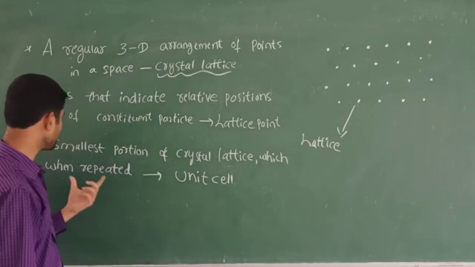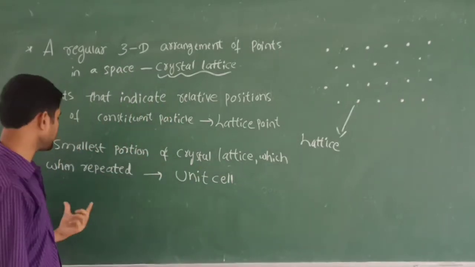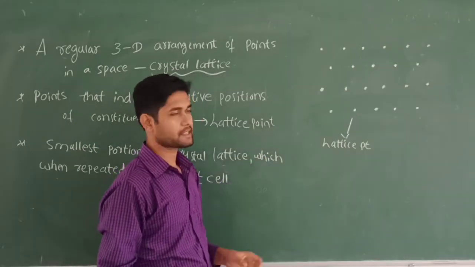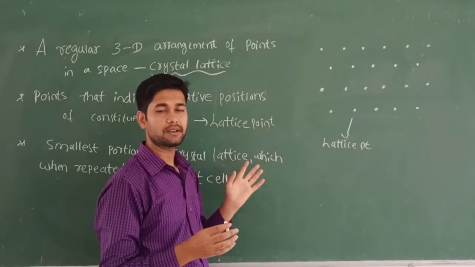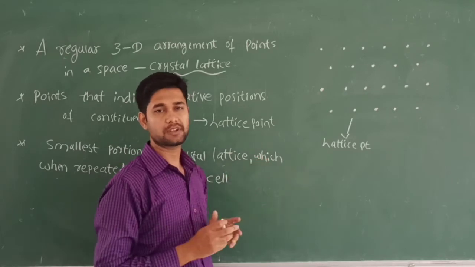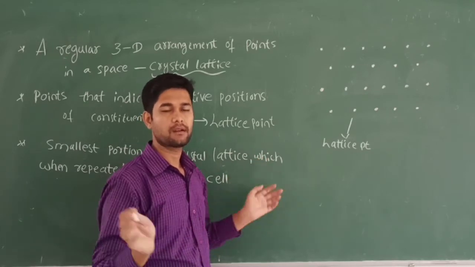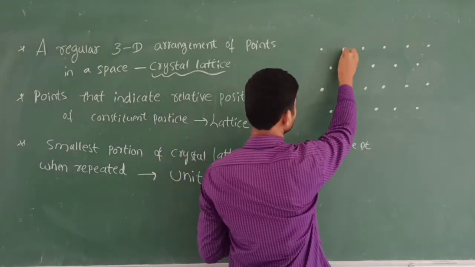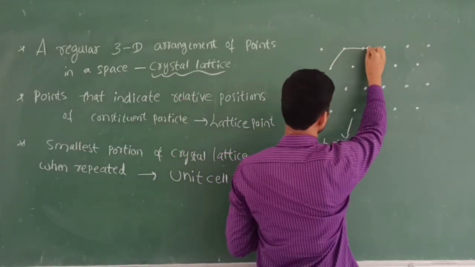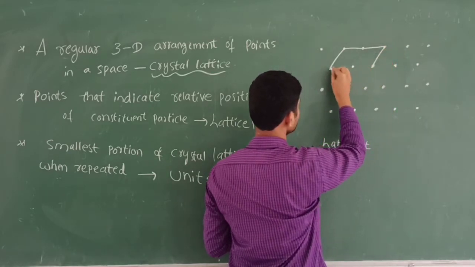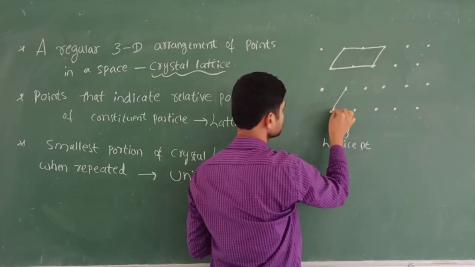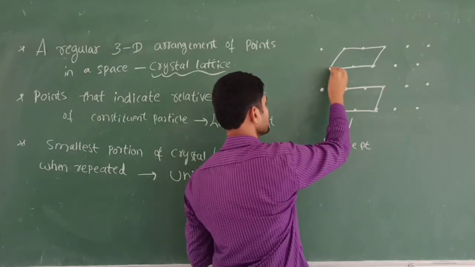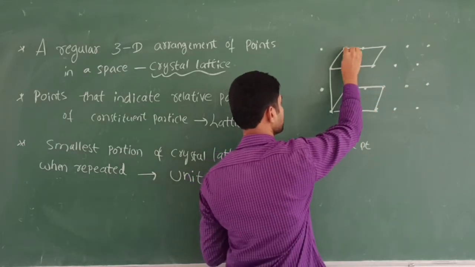And what about the unit cell? It is the smallest portion of the crystal lattice which, when repeated regularly, forms the entire lattice. So like this, now I am going to join these lattice points together. Now I am going to join each of the lattice points like this.